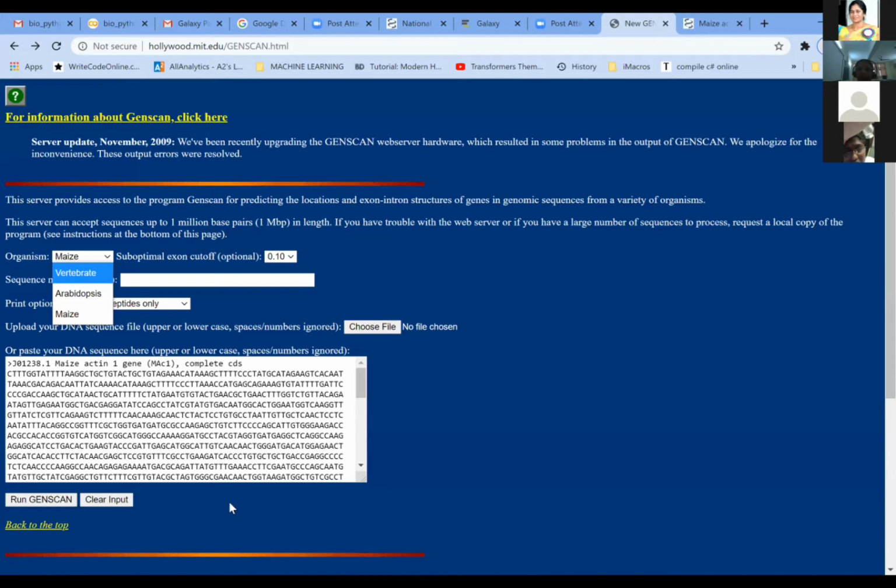First, you identify the organism. You see the length of the base pairs. If it is a small organism, you can use this particular program because there is a limitation of only 1 million base pairs for this, as I have indicated in my PPT. So anything less than that, you can use it here with 1% suboptimal exon cutoff.